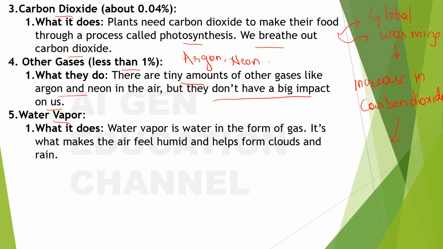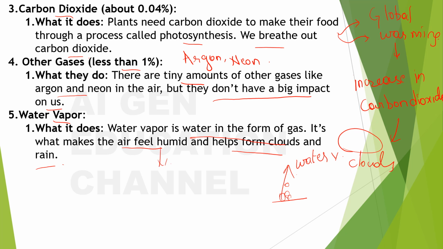And what is the other thing? Water vapor. Water vapor is water in the form of gas. It's what makes the air feel humid and helps form clouds and rain, right? So after evaporation, the water will evaporate into water vapor. With this, you'll get clouds, and because of this water vapor itself, we will feel humidity.